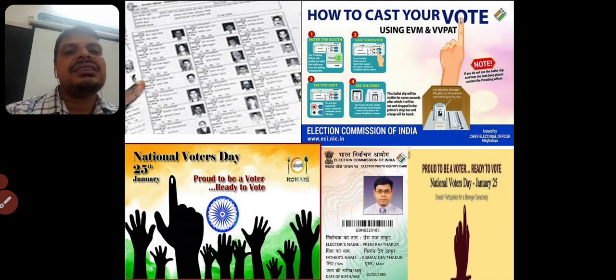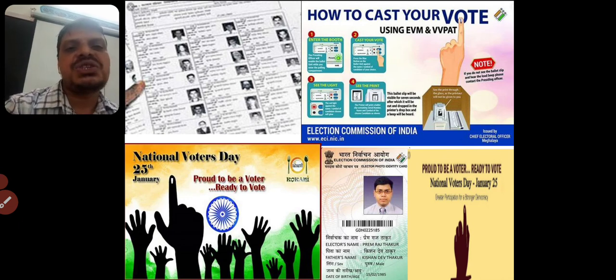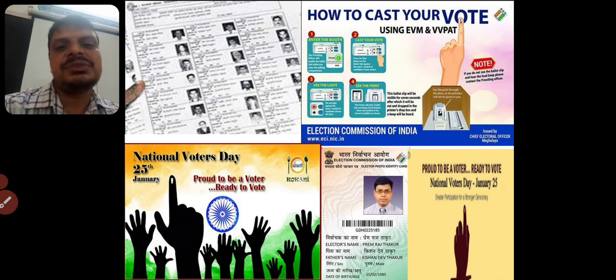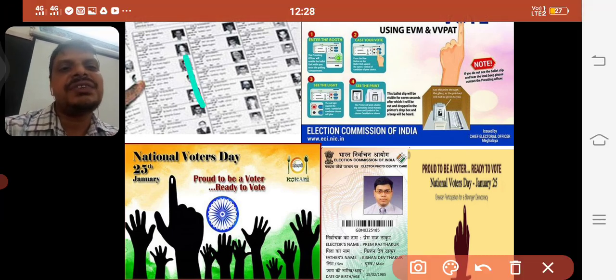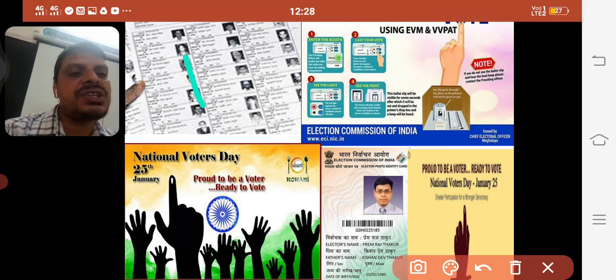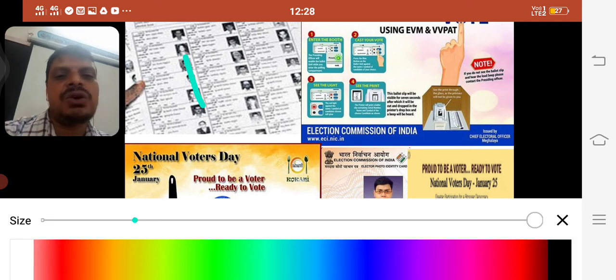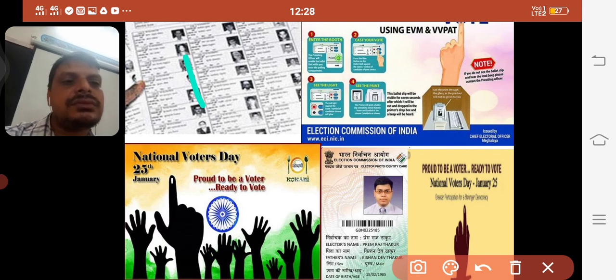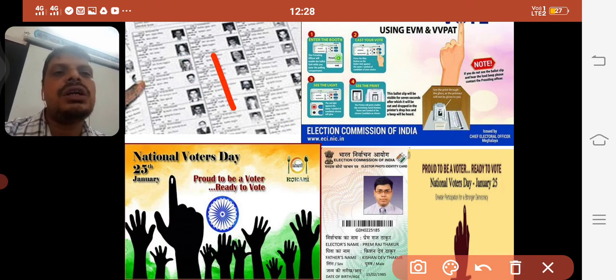Okay. You see here, as we discussed, National Voters Day we celebrate on 25th January every year. In the first picture you can see the voter list, which is also called, children, you know, the electoral roll.